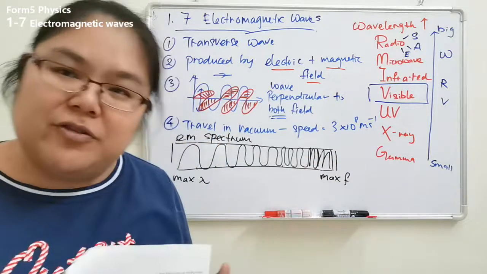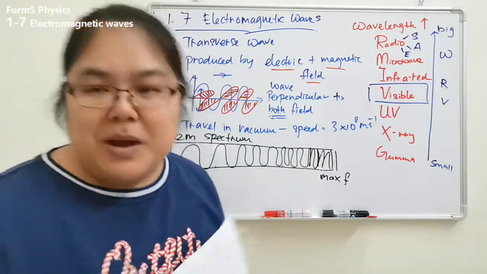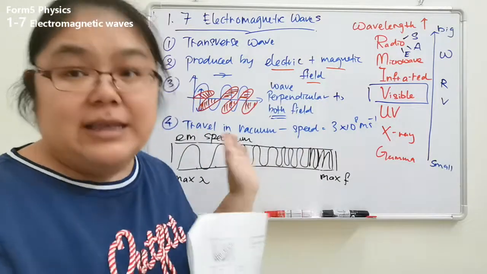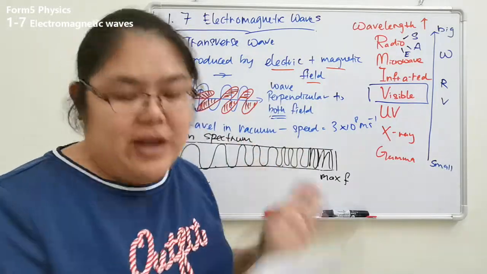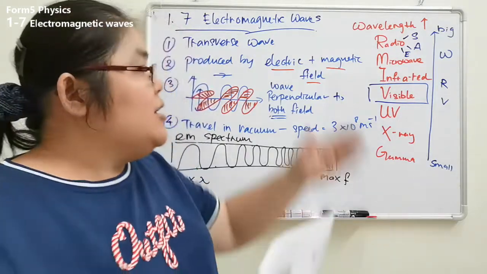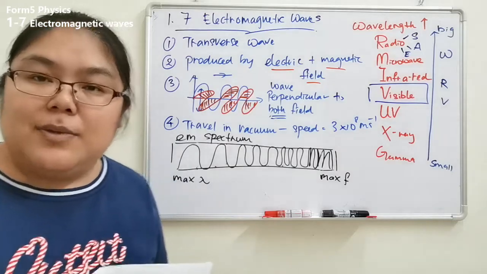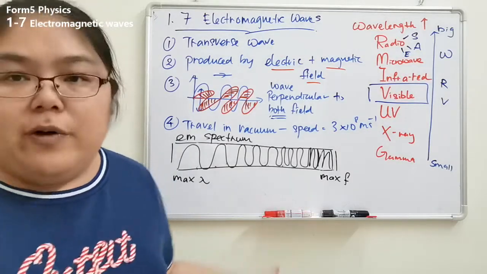Okay, so this one is your story, an example of a story to let you remember easily how the waves are arranged in the spectrum. This is one example. Okay, so finish. Today's class on electromagnetic waves, we don't have any calculation, just information on it.